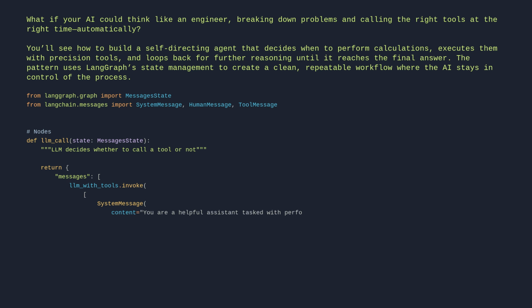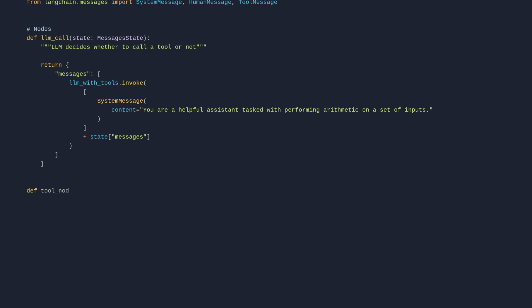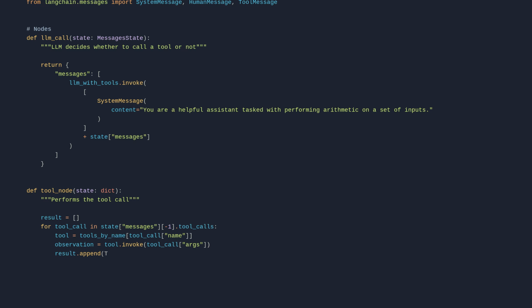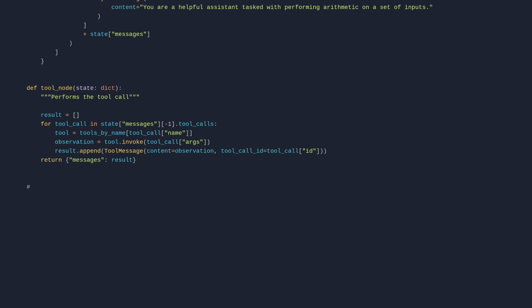def tool_node(state: dict): # It performs the tool call. result = []. for tool_call in state["messages"][-1].tool_calls: tool = tools_by_name[tool_call["name"]]. observation = tool.invoke(tool_call["args"]). result.append(ToolMessage(content=observation, tool_call_id=tool_call["id"])). return {"messages": result}. # Conditional edge function to route to the tool node or end, based upon whether the LLM